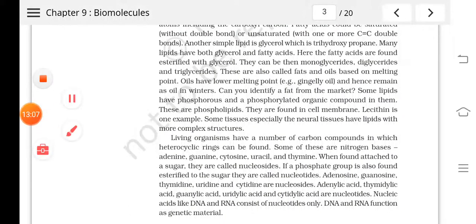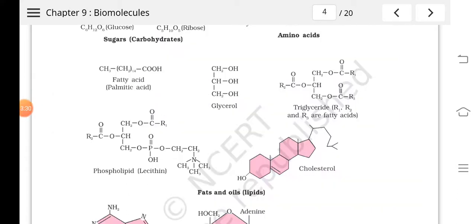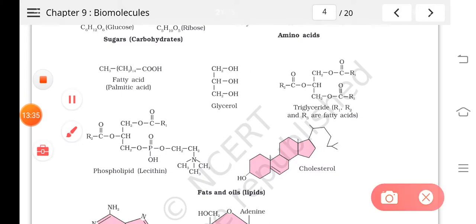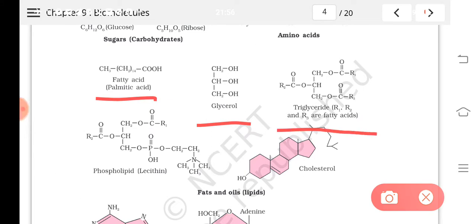I also told why lipids, even though they are not macromolecules when we consider their molecular weight, are found along the acid insoluble pool, during that experiment of grinding the tissue with trichloroacetic acid. Is it clear? So here you can see the diagrams of fatty acids, and this is glycerol, fatty acid, glycerol, then triglycerides. You can see that.